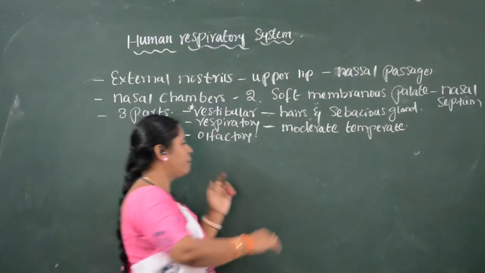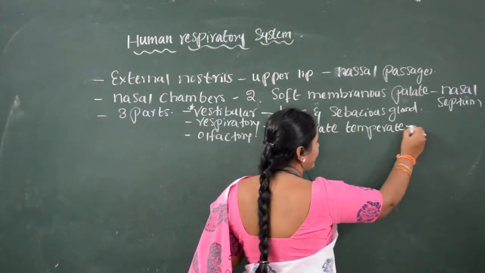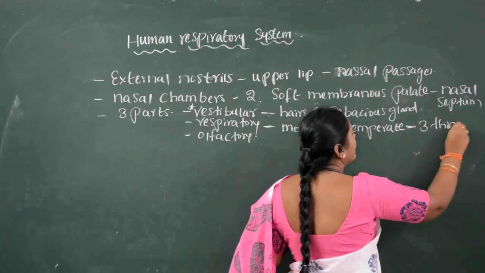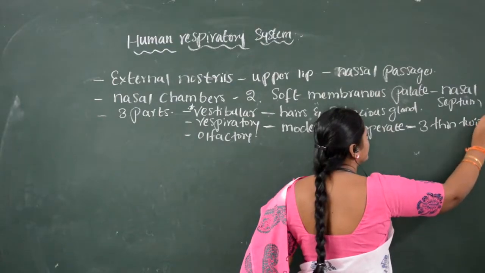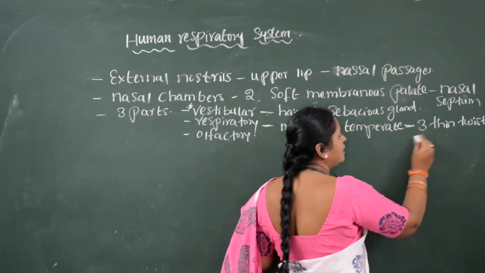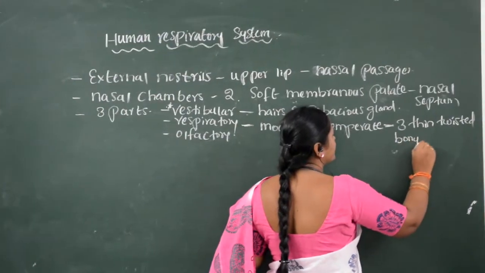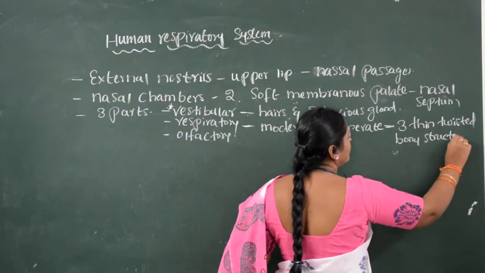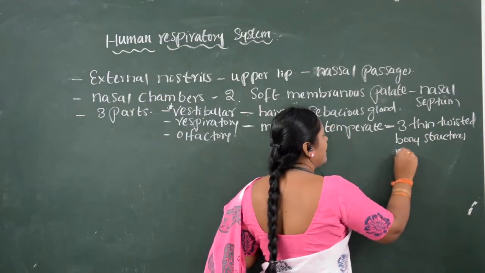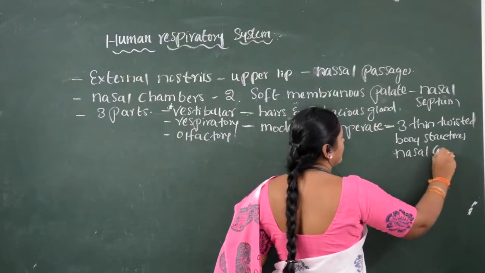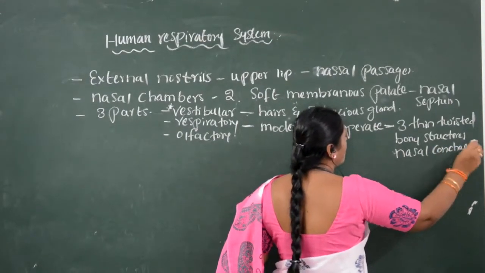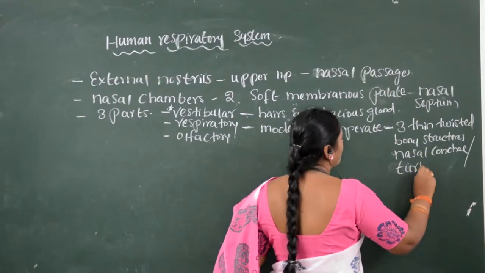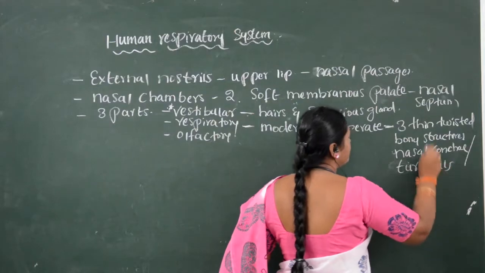The respiratory part consists of three thin twisted bony structures called nasal conchae or nasal turbinals. Important, children.